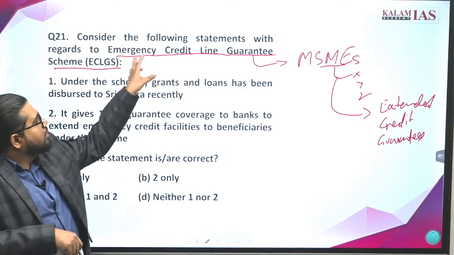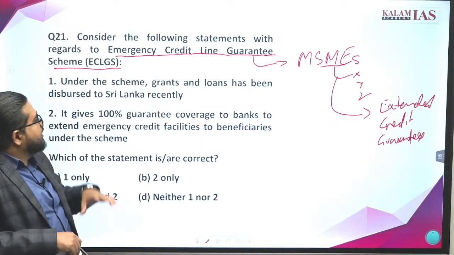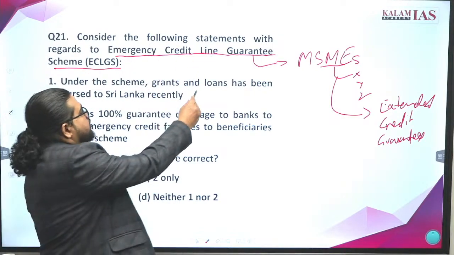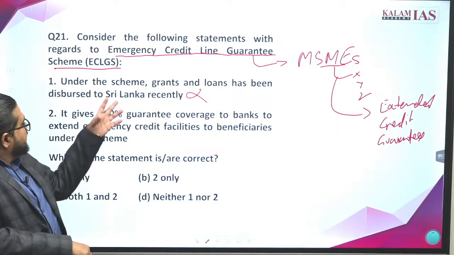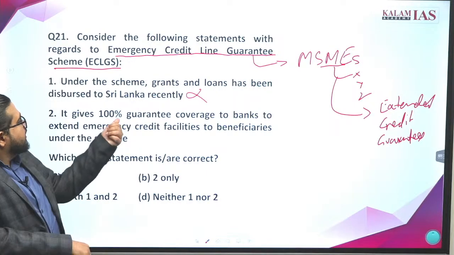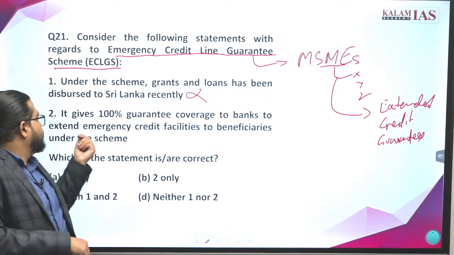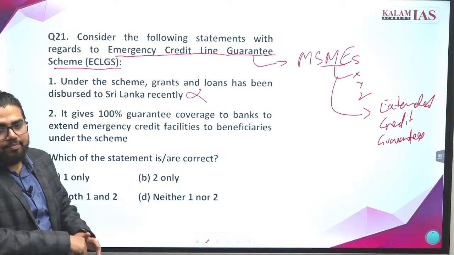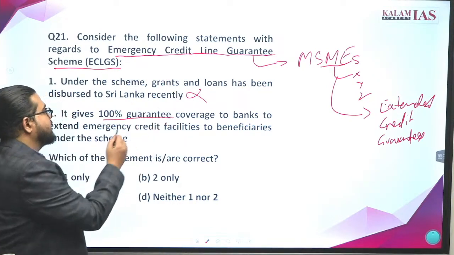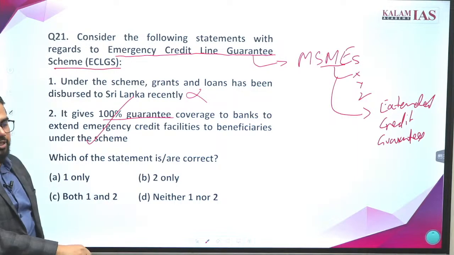Such a scheme is called the Emergency Credit Linked Guarantee Scheme. It has nothing to do with loans or grants to Sri Lanka. The first statement is absolutely wrong. It gives 100% guarantee coverage to banks that extend credit facility to beneficiaries under the scheme. 100% credit guarantee is given. The second statement is absolutely correct.